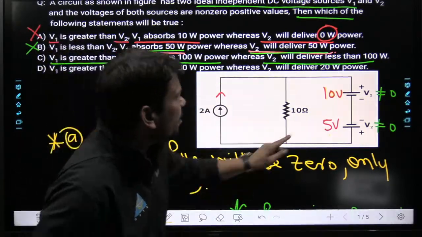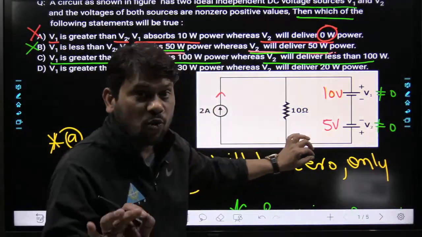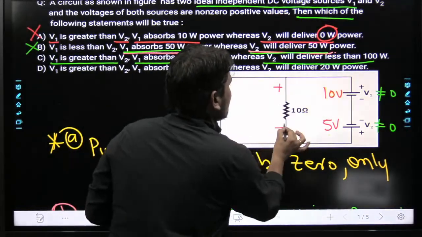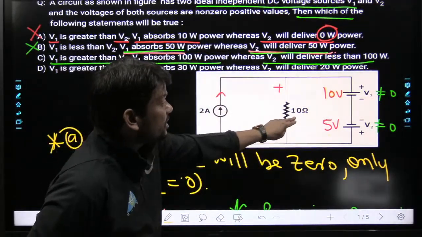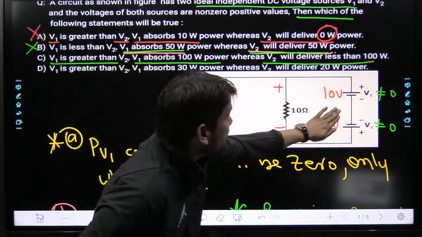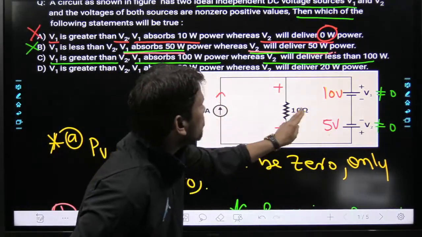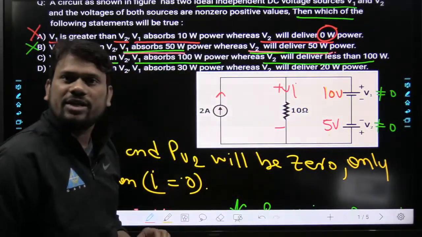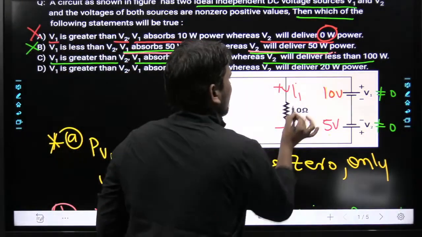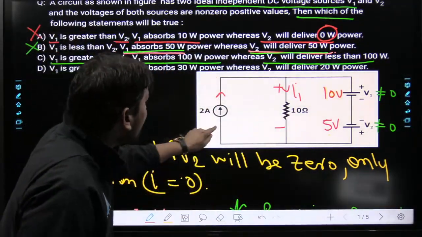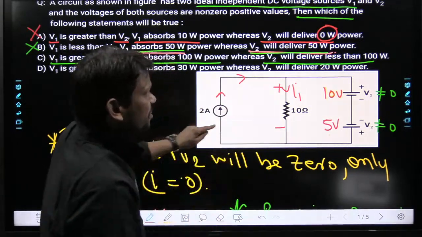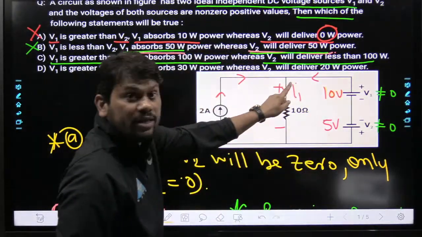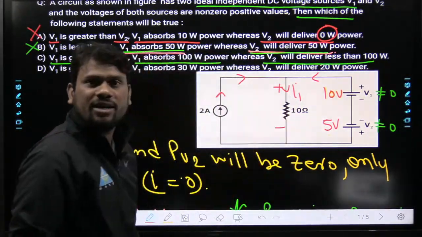If this voltage is higher and that voltage lower, then definitely the voltage across this resistance will be in this fashion, because they are in parallel. This is higher, this is lower. Now current will flow in the downward direction, and I want to name this current I1. This 2 ampere is entering, and somewhere here the current will flow in this fashion, to satisfy this.